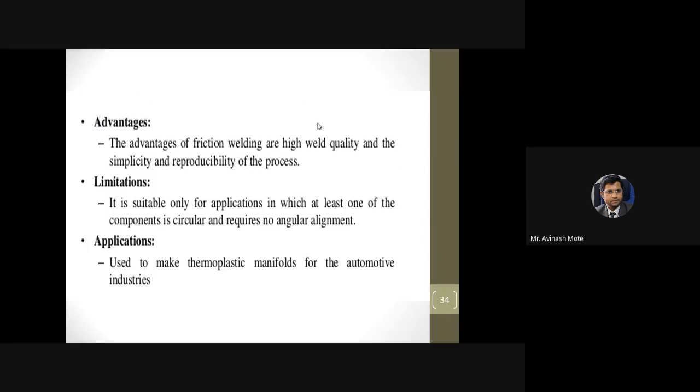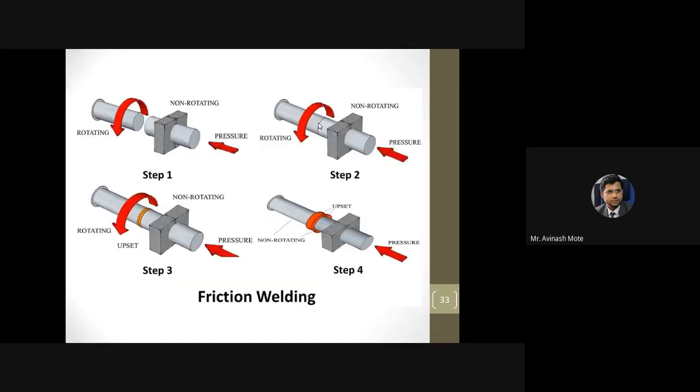Now the advantages of friction welding are high weld quality and the simplicity and reproducibility of the process. Because there is no such complex mechanism. Like in a lathe machine, you have an arrangement for rotation of one part, and in front of it there is a movable fixture, if you have observed. So one part you can hold in the spindle of the lathe machine, and another you can hold on the fixture which is kept on the ram. So with the help of a simple lathe machine you can also go for friction welding. So it is a very, very easy process.